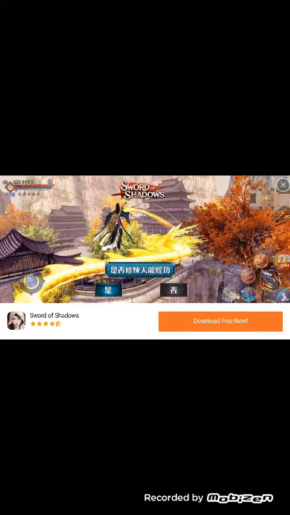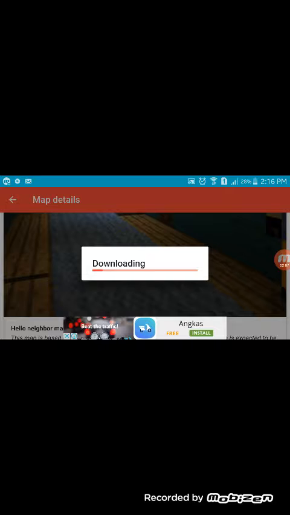So wait, this is a kind of cool app. I think I'm going to put a game layer here. Yeah, so that is taking so long. I think it glitched, guys. Sorry if it glitched. Okay, it's not glitched. Okay, now it's just loading. They just waited, guys. There we go.